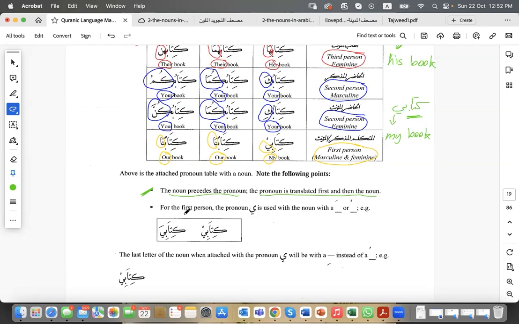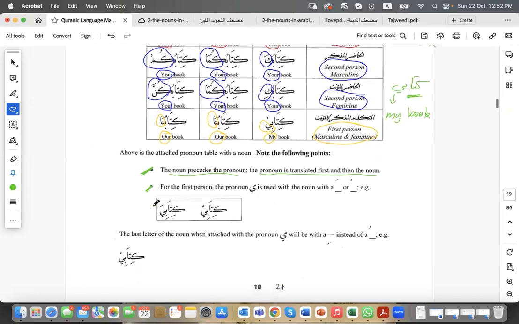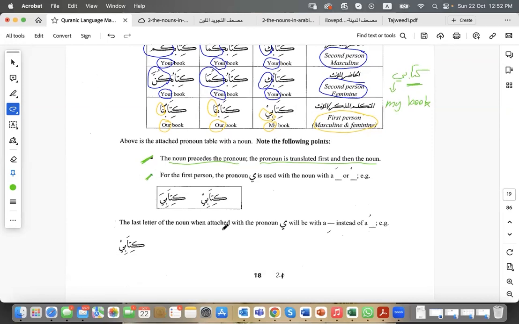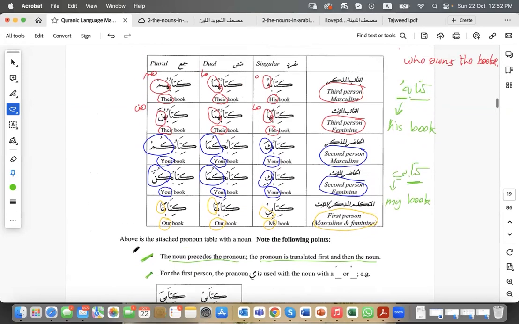The second point here is for the first person, the ya is used with a noun with fatha or sukun. Kitabi, kitabiya. And we will see this, inshallah, when we come to more examples. The last letter of the noun, when attached with the pronoun ya, which means my, will be with a kasra instead of a dhamma. So kitabi, يعني, if you look here again,